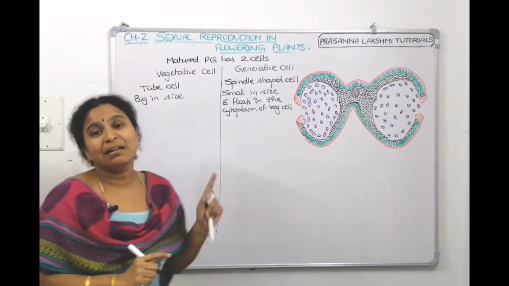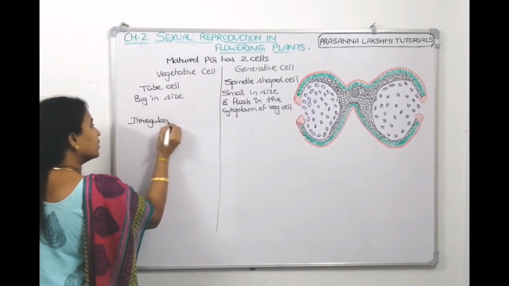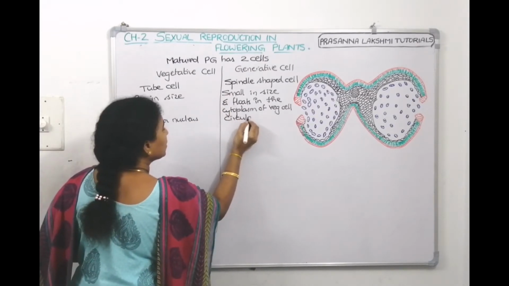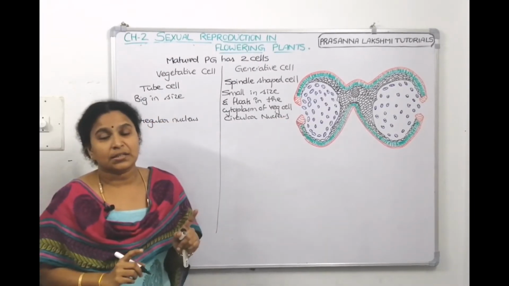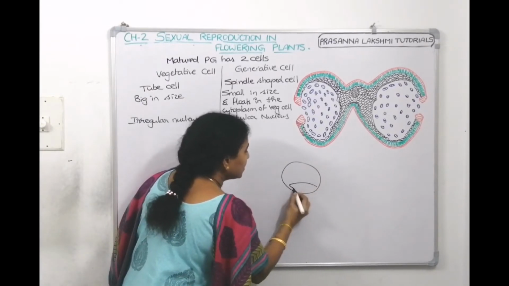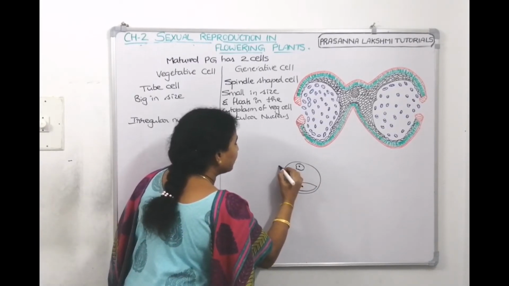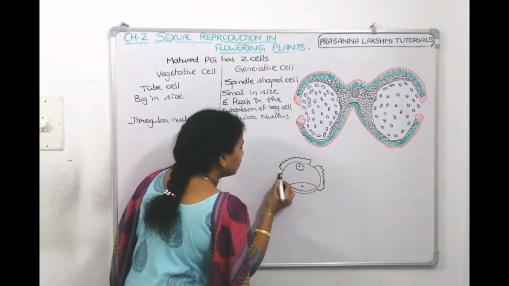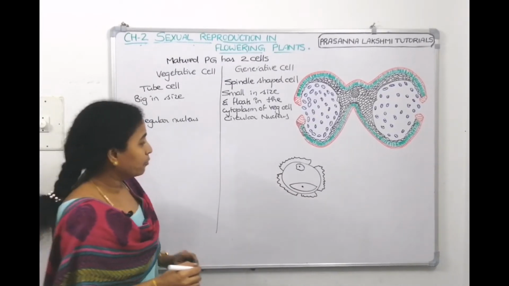Vegetative cell has an irregular nucleus, whereas generative cell has a circular nucleus. Now, in this cell, this is the generative cell and here is the irregular nucleus of the vegetative cell, and this is the exine, the ornamental design of exine. These are the germ pores.